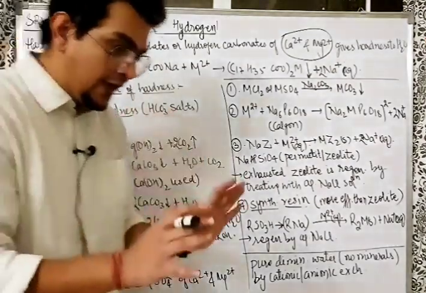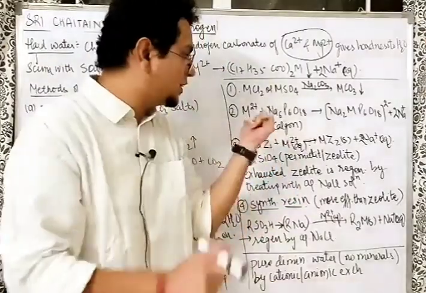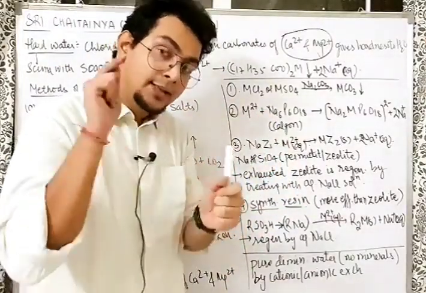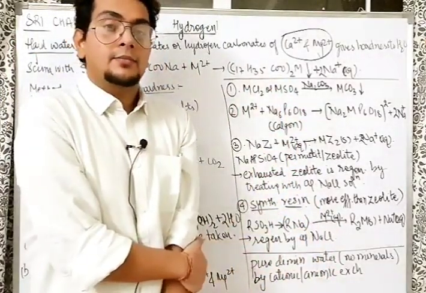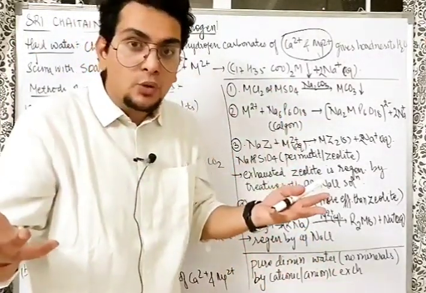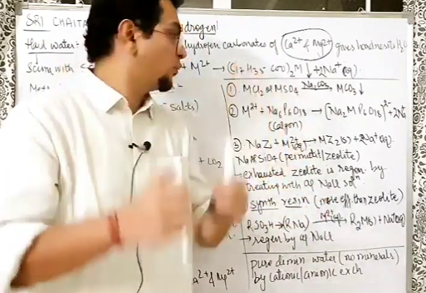What are we doing? We are leaving Ca2+ and Mg2+ in the Calgon method. Calcium and magnesium will still be in the solution, but we are tying their hands. That means they will not be able to react with the soap. Is that possible? Yes. What do we do?